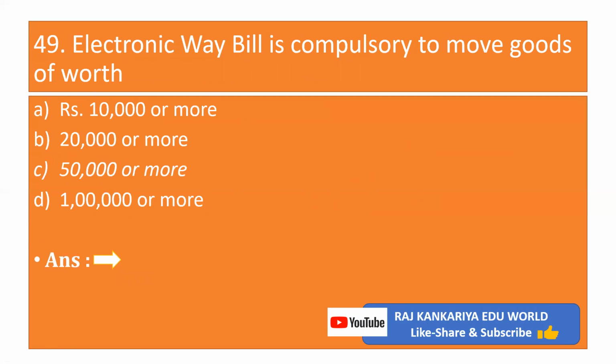Next objective, electronic way bill is compulsory to move goods worth of A, 10,000 or more, B, 20,000 or more, C, 50,000 or more, or D, 1 lakh or more. The correct answer is C, 50,000 or more in case of a delivery of goods within 1 day.